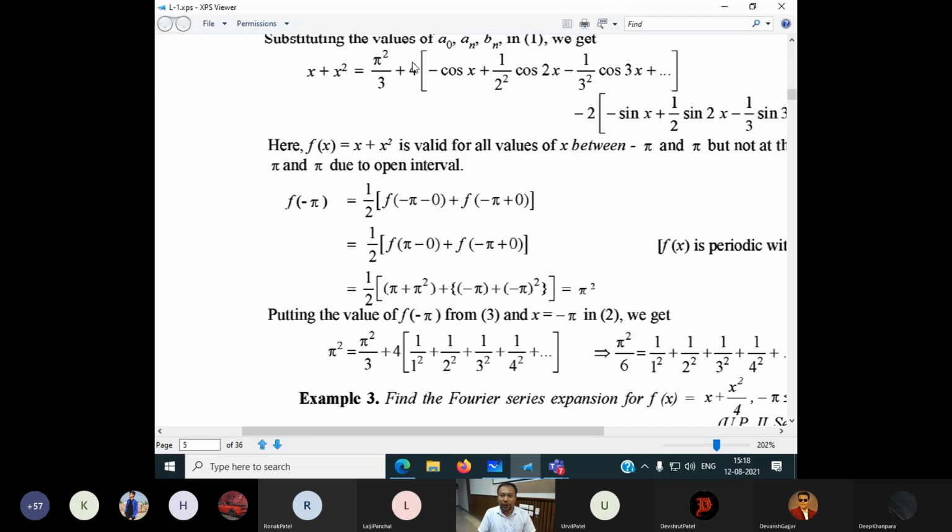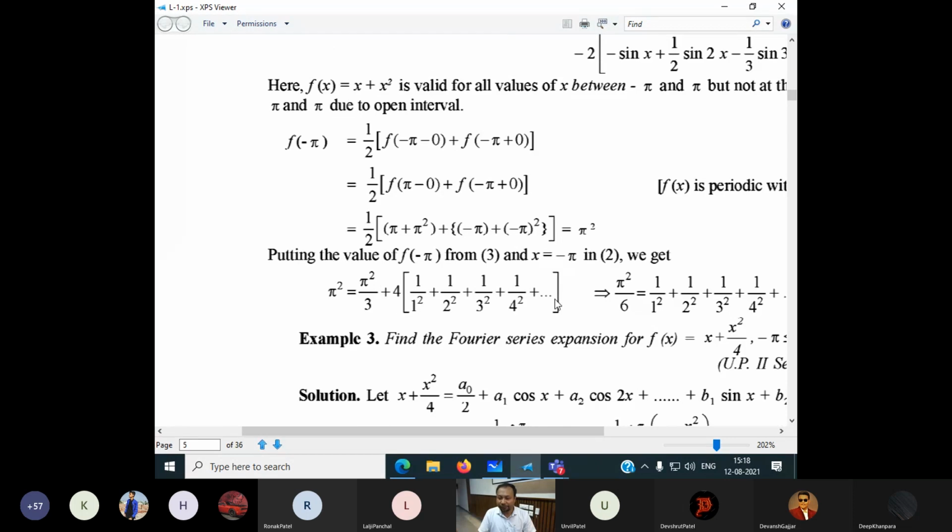So we can get phi square by 3 plus 4 times 1 by 1 square plus 1 by 2 square, because this becomes 0, or rather 1 plus 1 by 3 square, and this becomes 1. So this has been proved here.